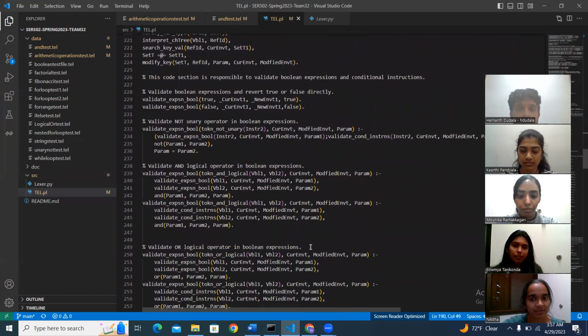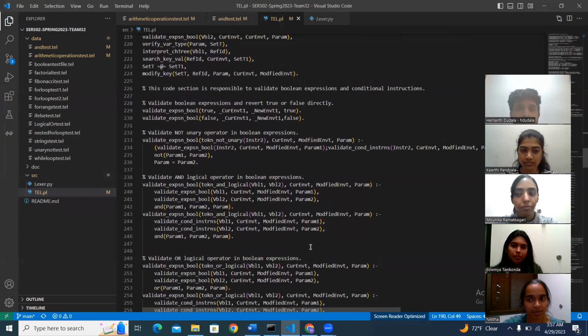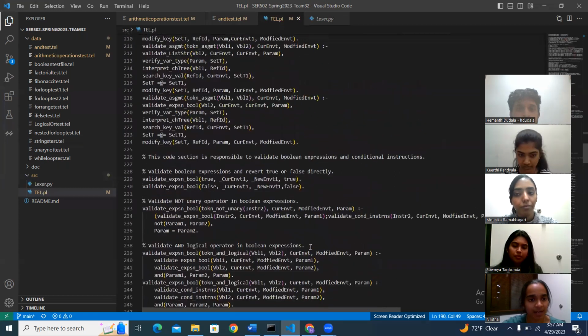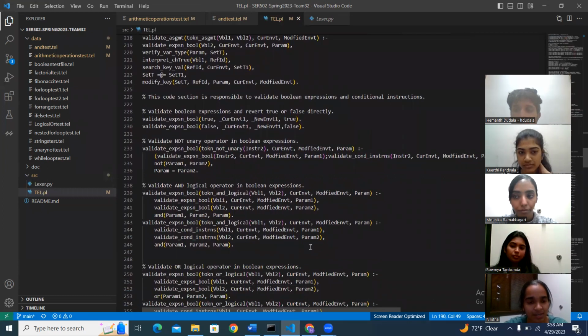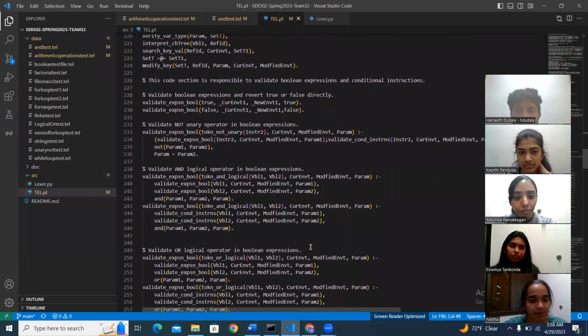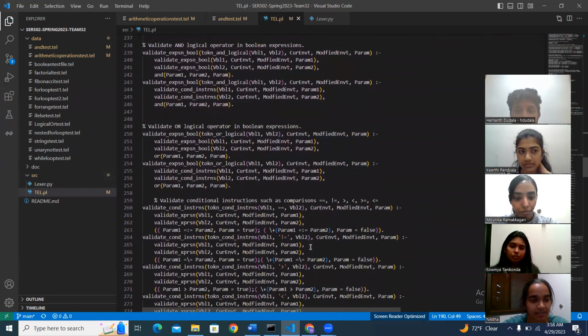For example, here the validate program predicate takes the token program and resultant environment as input and validates the program by calling the program validate block segment predicate. In the same way, the validate program instruction predicate validates different types of program instructions such as variable definitions, value assignments, and Boolean expressions. And the remaining part of the code will be explained by my friend Kirti.